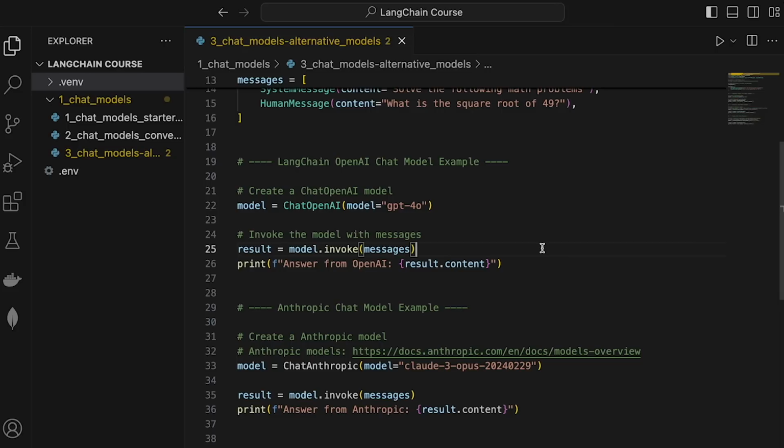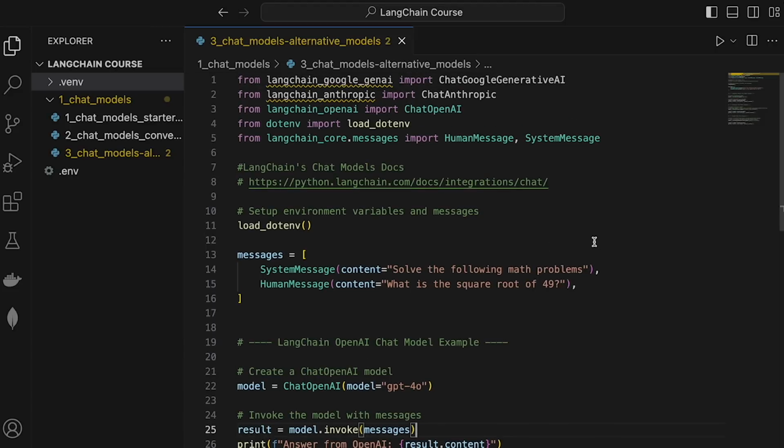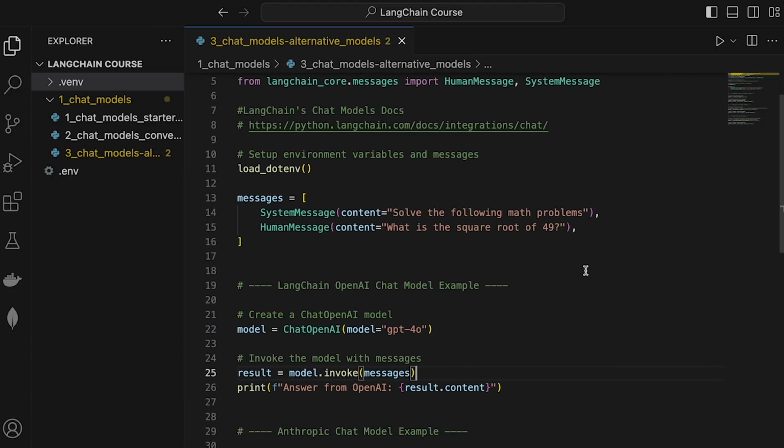So knowing how to switch between models can be pretty handy, because let's say you're working on a product or you're building a solution, and based on the task at hand, maybe a different model is better at handling a certain thing. Maybe another model is faster. Maybe another model is more accurate. Maybe another model is faster or cheaper, right? So LangChain also makes it very easy to help you switch things up as well.